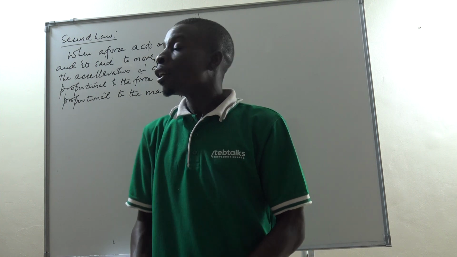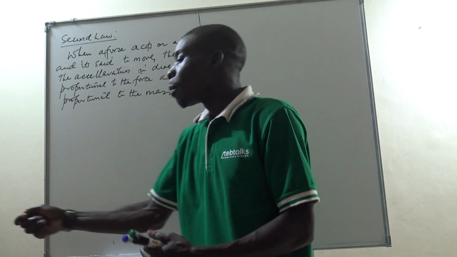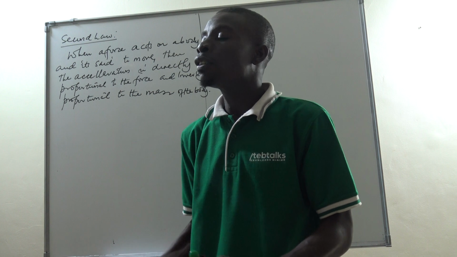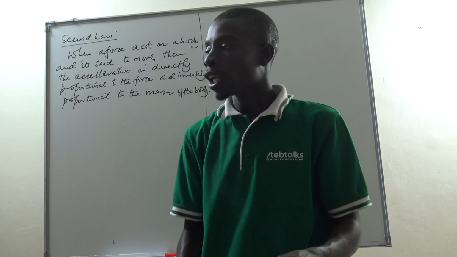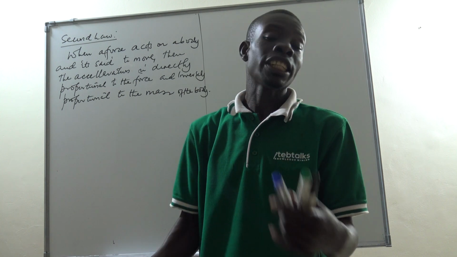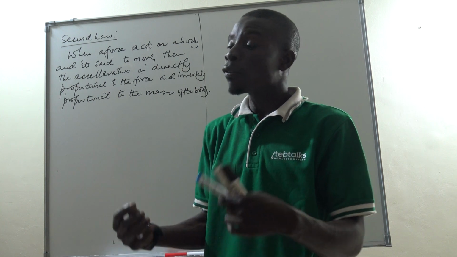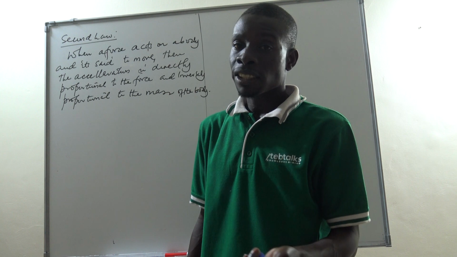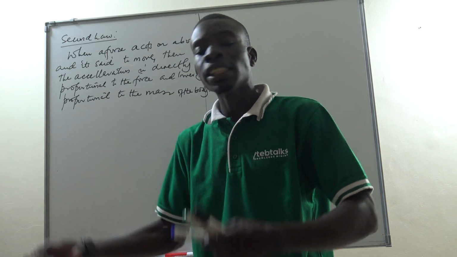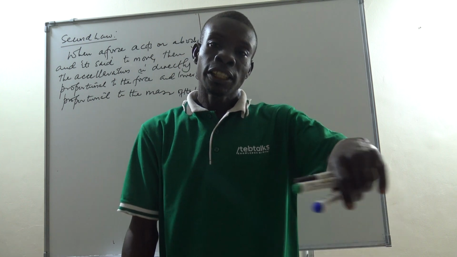The smaller the force, the smaller the acceleration. It's like when we give you a body and say, pull this. How much you move with the body will depend on the mass. If the body is too big, you'll move with it slowly. If it is too small, you'll move with it very fast. That is acceleration with respect to mass. And the same thing applies to force. If mass is constant and the force is too much, you'll move with it so fast. If the force is not much, you'll move with it slowly.